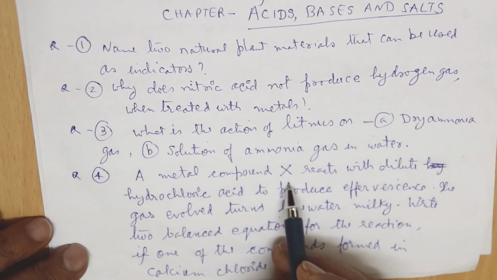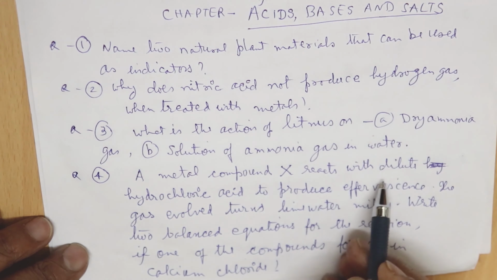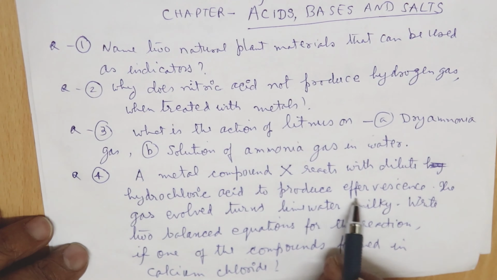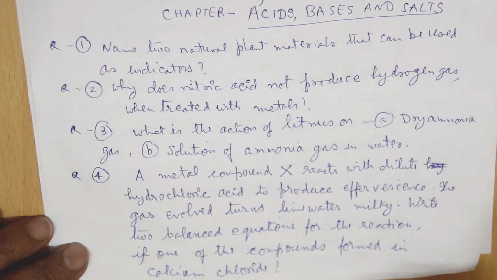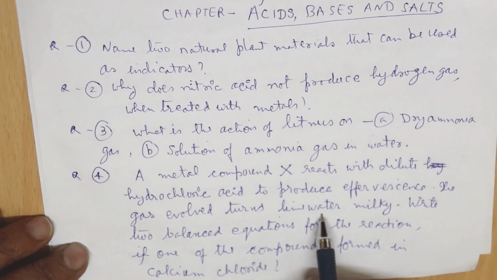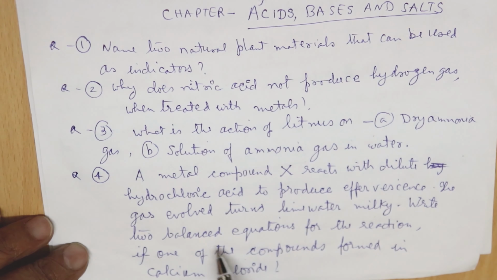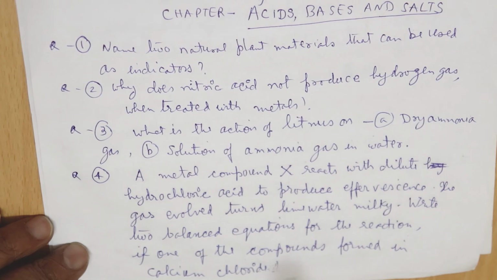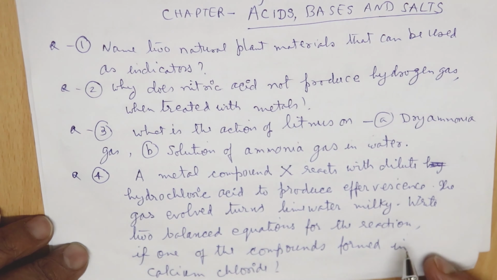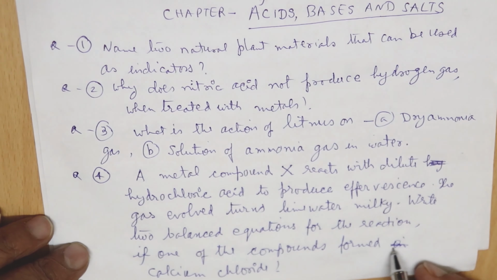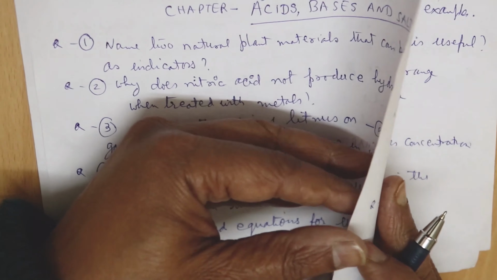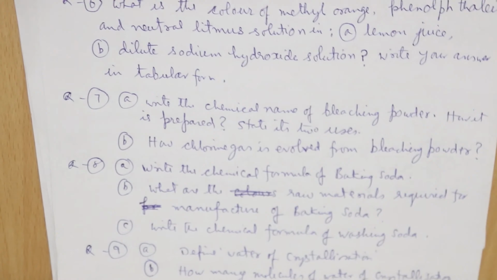Next question is here, a metal compound reacts with dilute hydrochloric acid to produce effervescence. Effervescence means there will be bubbling. Okay, the gas evolved turns lime water milky. So write two balanced equations for the reaction, if one of the compounds formed is calcium chloride. Okay. Now we go to the next question here.